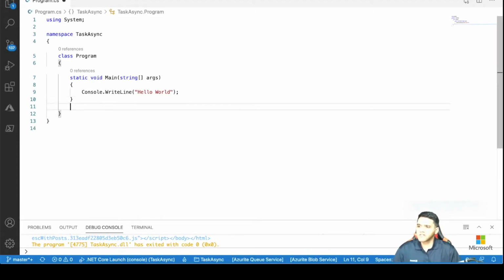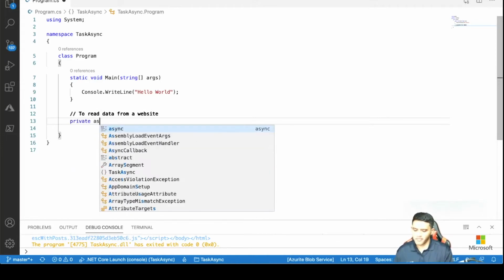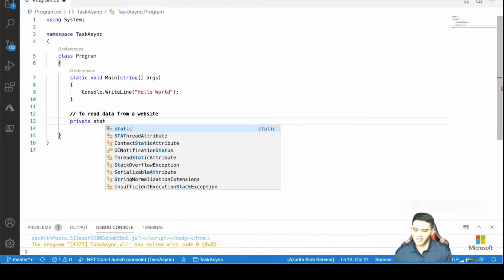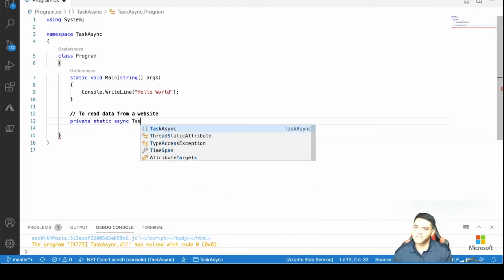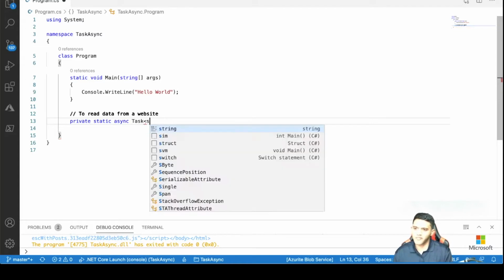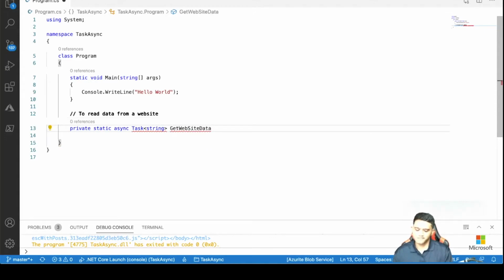So what I'll do is I'll create a new async method. Let's code an async method to read data from a website. Simple. So make it private. Let's make it static because we have to call it from main. Async always returns a task, so I'm going to put task here, and the website data is a string, so I'm going to return a string. Let's call it GetWebsiteData, and it takes the URL as a parameter.